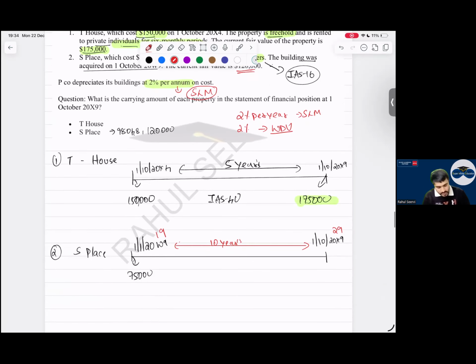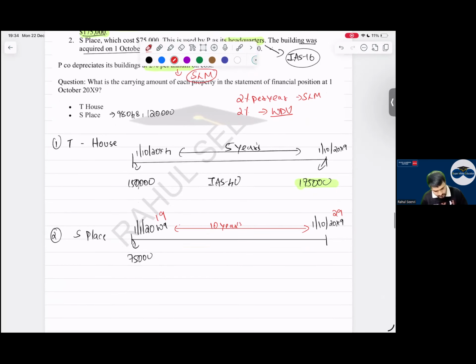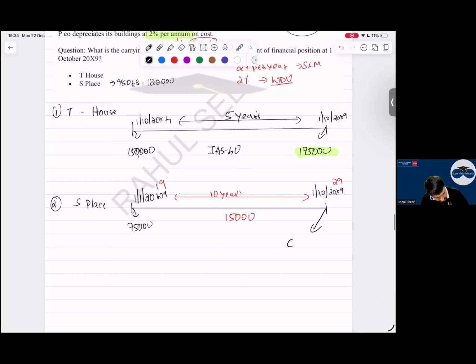Okay sir. So now 2%, how much is it, everyone? 75,000 into 2% into 10. So my depreciation is coming to 15,000. Correct, right? Yes, sir. Now minus, 15 minus 75, how much is coming? Sir, 60,000. Now, no one mentioned the answer as 60,000.